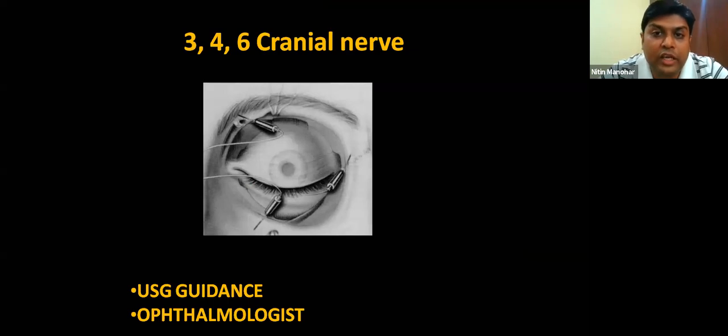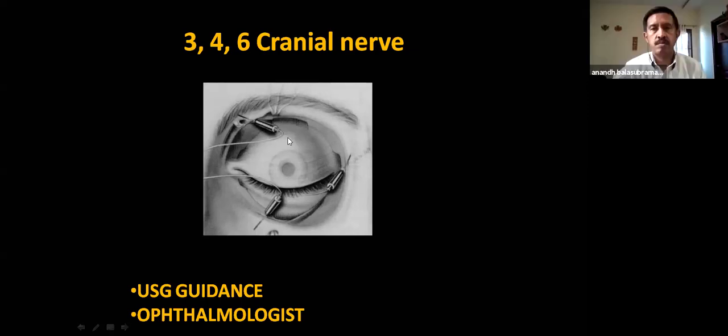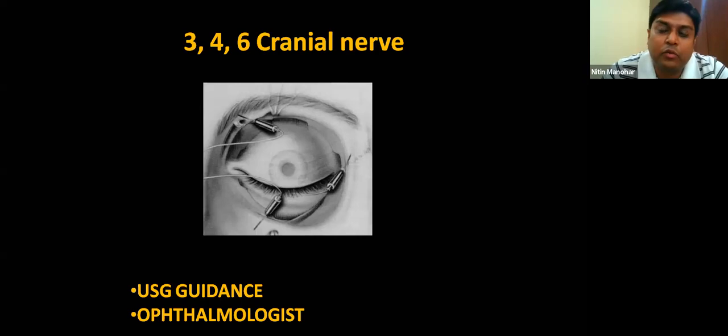Initially, if you're working in a multi-speciality hospital like we do, we have an ophthalmologist around in the OT. We generally call him for this placement. He comes and he can guide you as to where the electrodes have to be placed. For true third, fourth, sixth nerve monitoring, for the sixth, somebody asked this, you need to place in the lateral rectus. For the third, we use the medial rectus. And for the trochlear nerve, or the fourth nerve, we use the superior oblique. So this placement is very difficult. You find it very difficult.